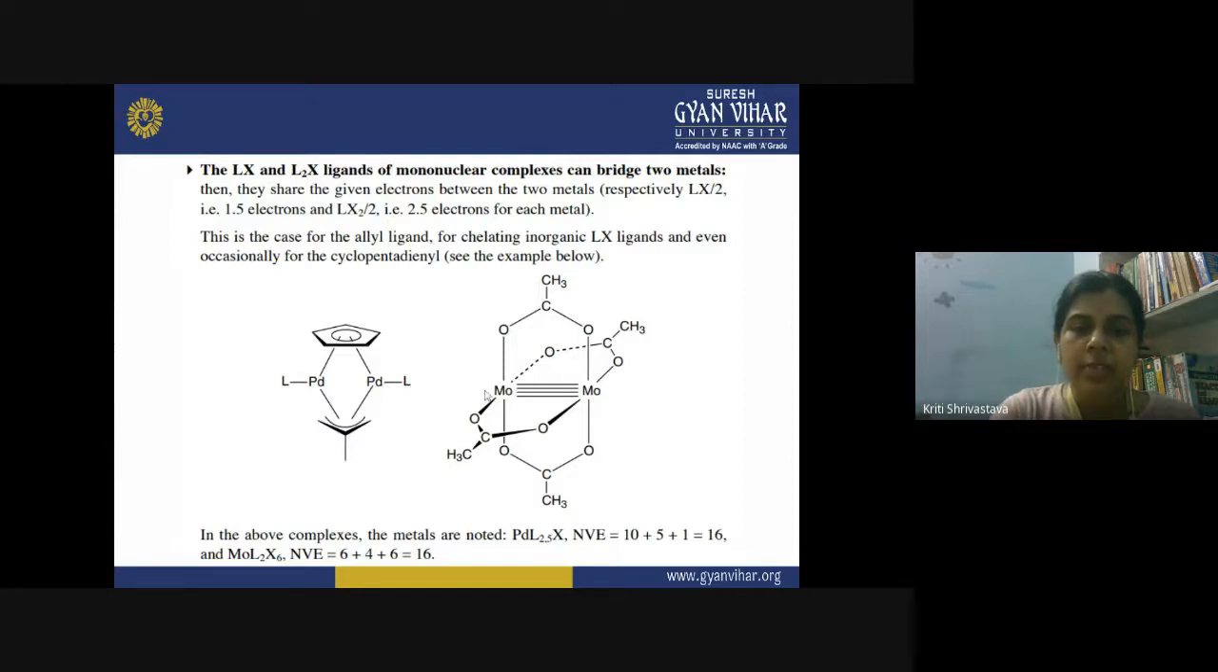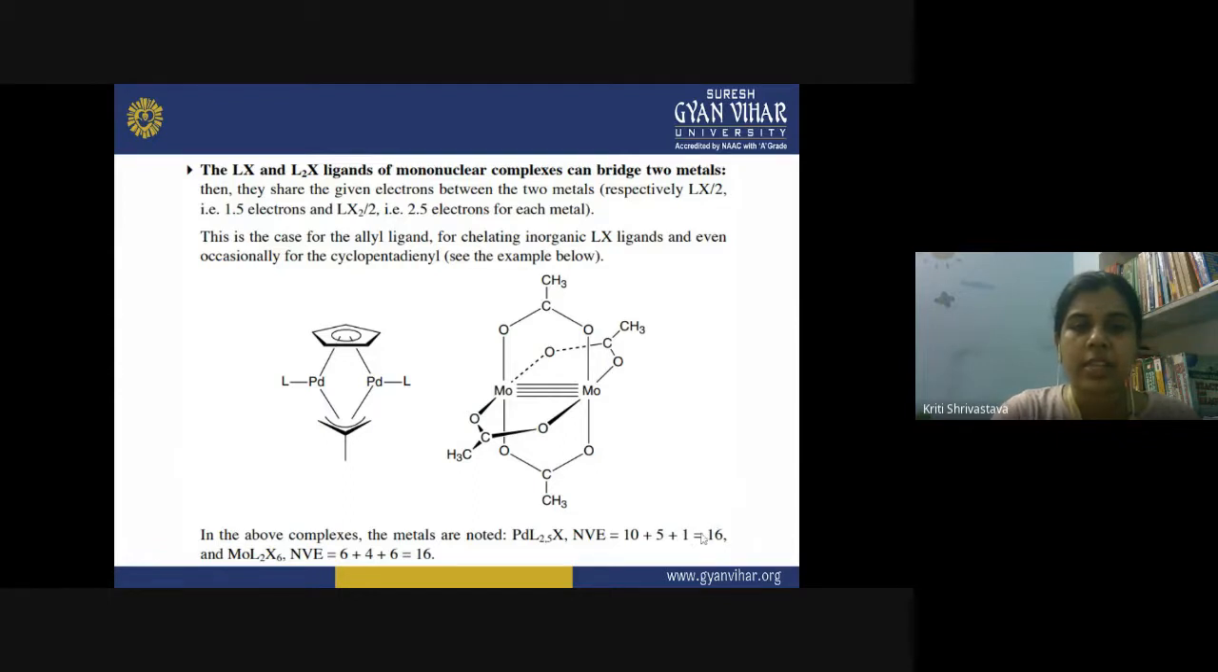In the second example, you have a molybdenum quadruple bond, and in such bonding, the bridging is by a carbonyl group, that is a ketonic group. Again, the contribution of such a ligand is divided half to each of the metal atoms. In the first complex, you have PdL2.5X, and the number of valence electrons will be 10 plus 5 plus 1, for a total of 16 electrons.